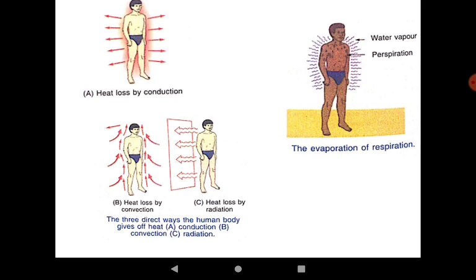Further, there is heat loss by radiation. In certain cases, when the temperature outside is more than the body temperature, we feel wet on our skin and we lose this water vapor by the evaporation process, and this process makes our body cool.